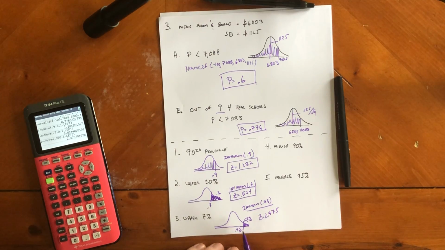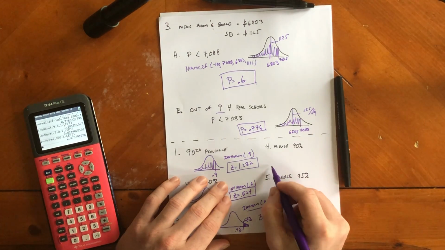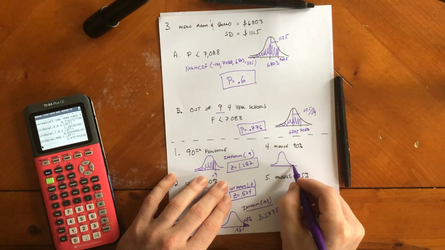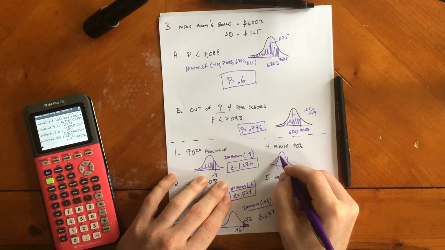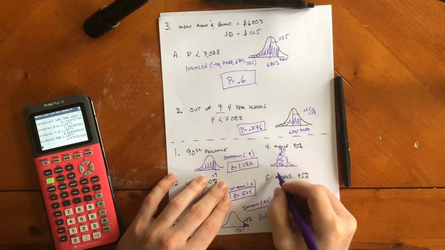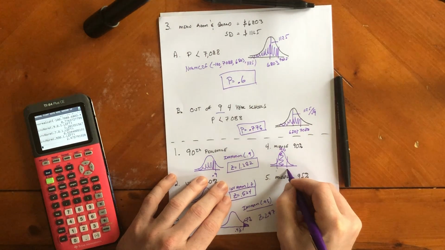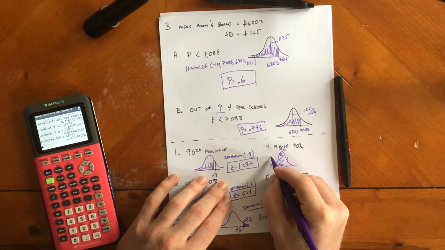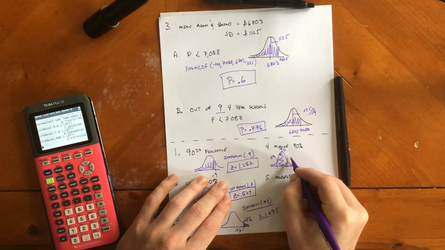Now, all of these are positive because they're all above the mean. If they were below the mean or below the 50th percentile, they would be negative z-scores. So like this one, we want to find the middle 90%. We're going to have two z-scores. We're going to have a negative one and a positive one. So the middle 90% means that I have 5% in this tail and 5% in this tail.